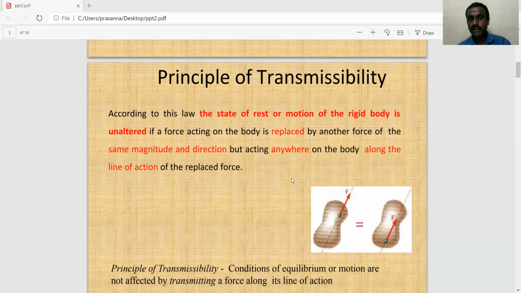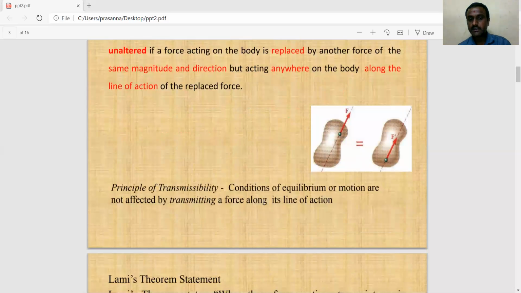That is the principle of transferability. According to the law, for a rigid body in a state of rest or uniform motion, the force acting on it can be replaced by another force of the same magnitude and direction, acting anywhere along the line of action of the force. That is nothing but the principle of transferability. If we see the principle of transferability, the condition of equilibrium or motion is not affected by transmitting the force along its line of action.